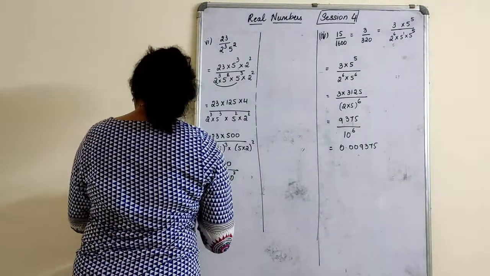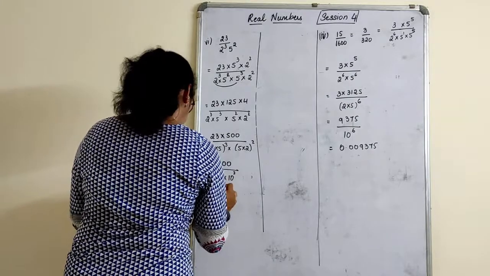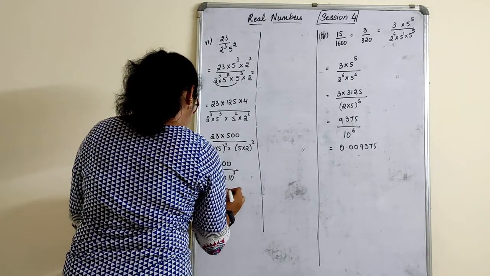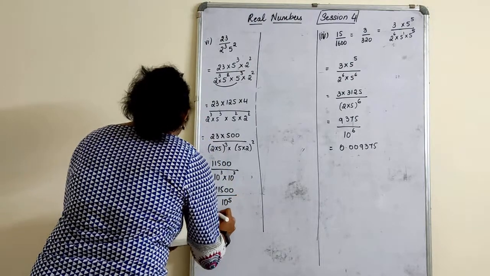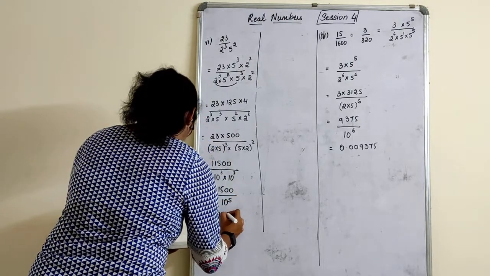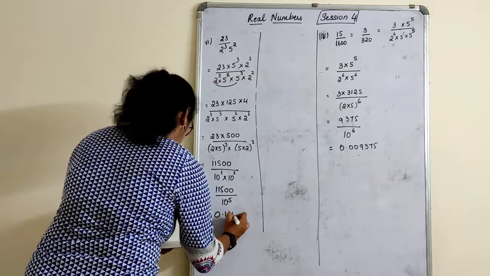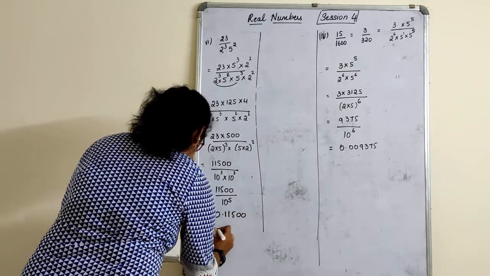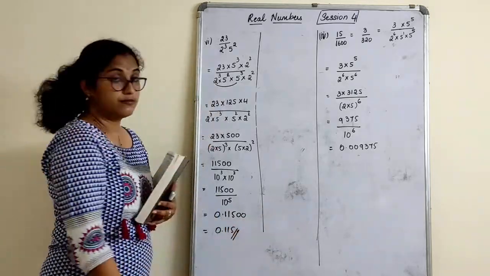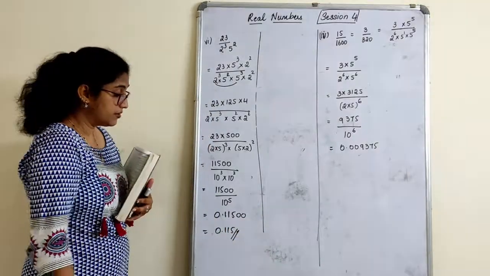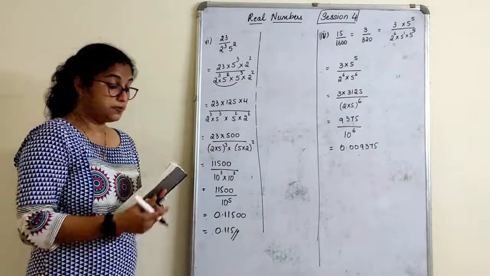So shift after 5 decimals. So 11500 divided by 10 raised to 5. So after 5 decimals it is 0.11500, which is nothing but 0.115. Right? So it will terminate after 5 decimals here as per the given part.